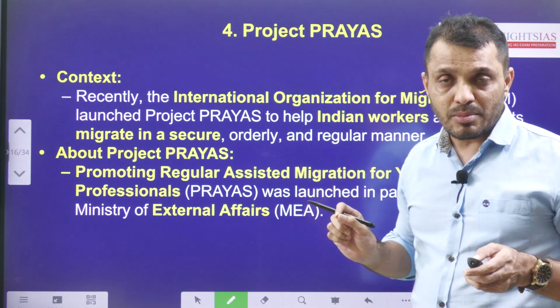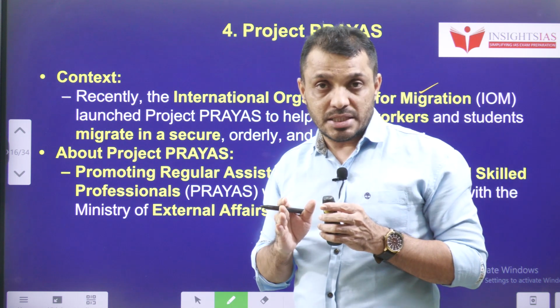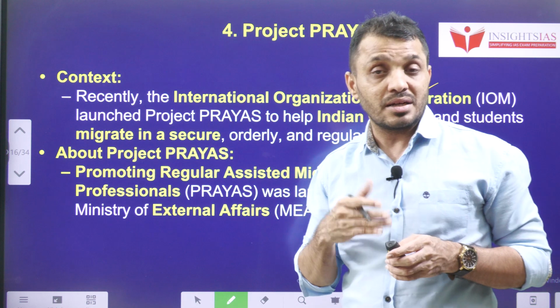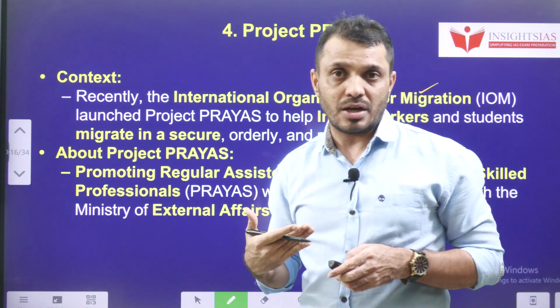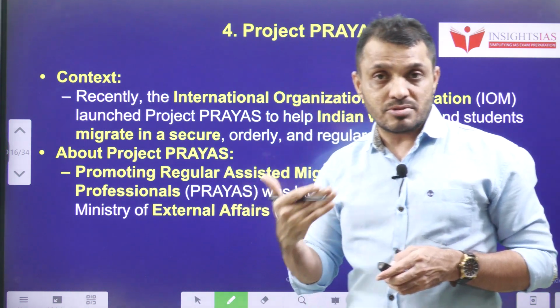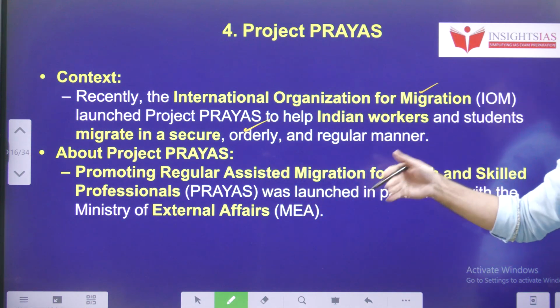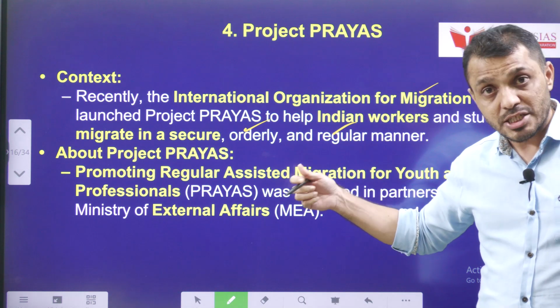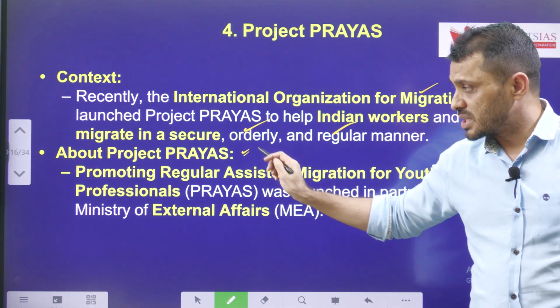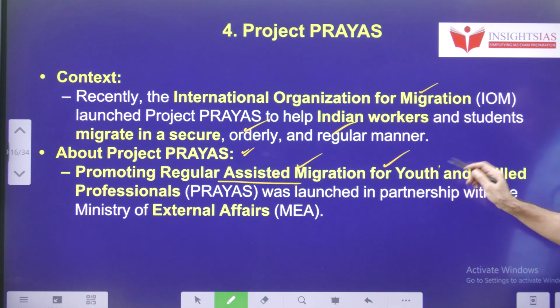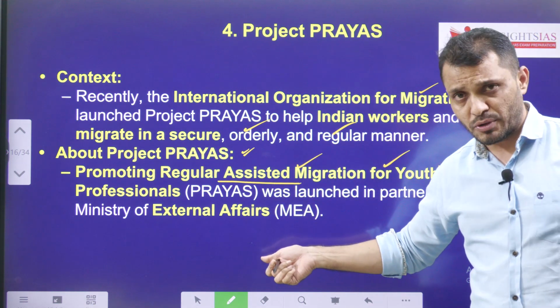This program is all about providing guidance to organized skilled employees, obviously the white-collar employees, in the form of secure, orderly and regulated migration. This project PRAYAS stands for promoting regulated assisted migration for youth and skilled professionals.